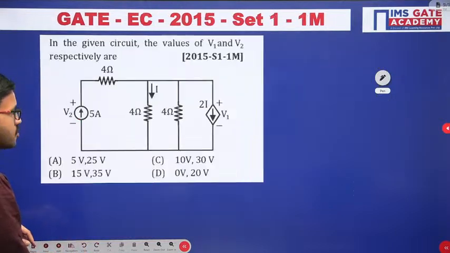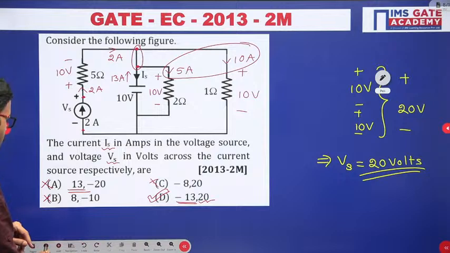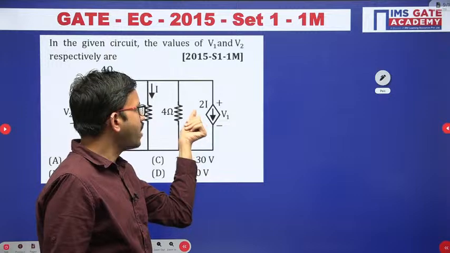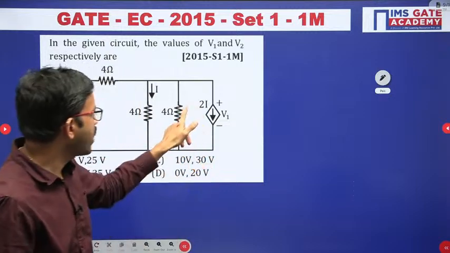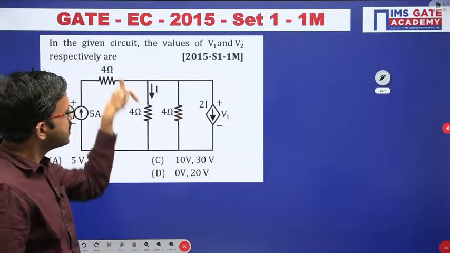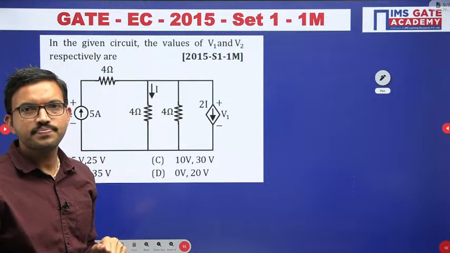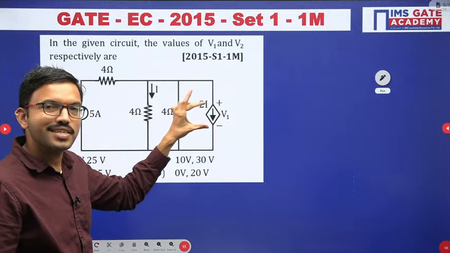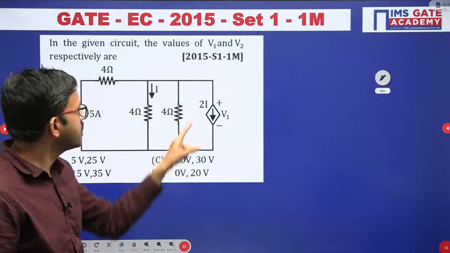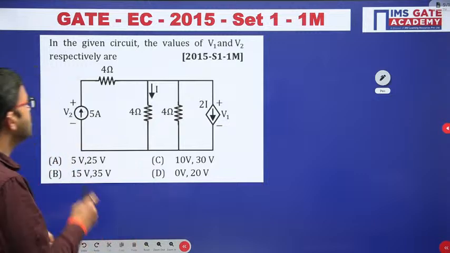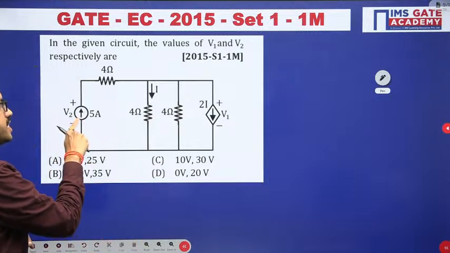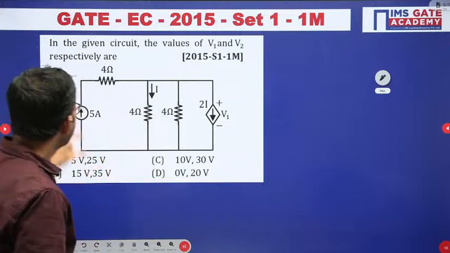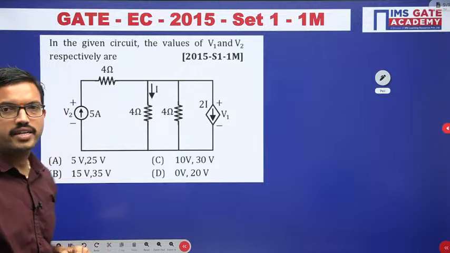But in this question, you can observe this current source value is 2I, where I is nothing but the current flowing through this 4 ohm resistor. The voltage across this current source they have mentioned as V1, which we have to calculate. Similarly, here you have one independent current source, with its value of 5 ampere already given. Across this current source also we have to calculate the voltage.